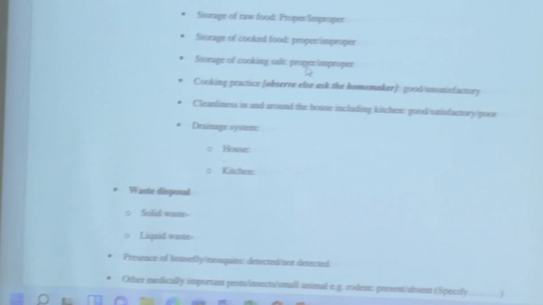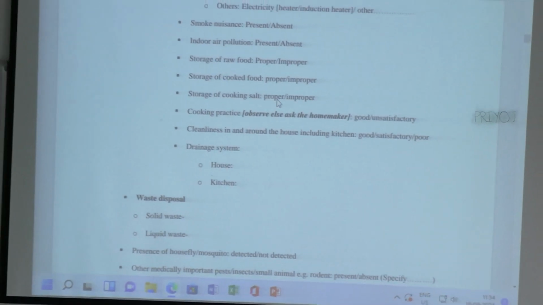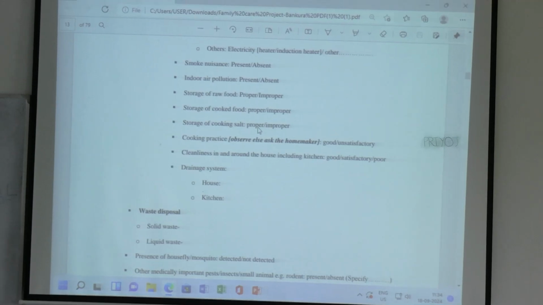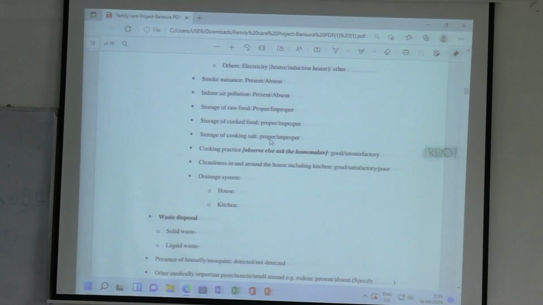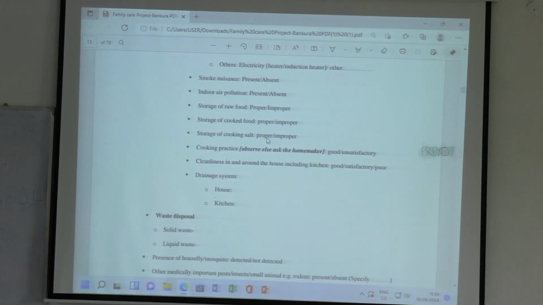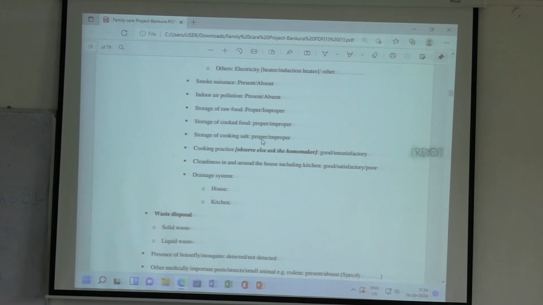Other cooking practice, there is no such cooking practice otherwise, especially after the cooking, where do they keep the food and all those things. So that is there. So mainly cooking practices are these 3. Okay, good and unsatisfactory. There are 2 types. Whether they are observing all these 3 somewhat, then it is good. If they are not observing at least 2 of the 3 practices, then it is unsatisfactory.